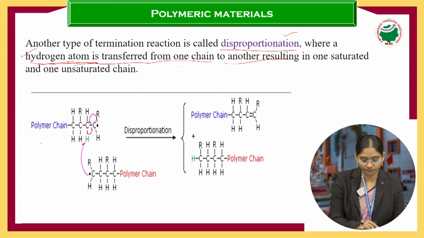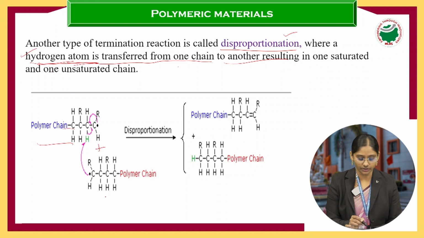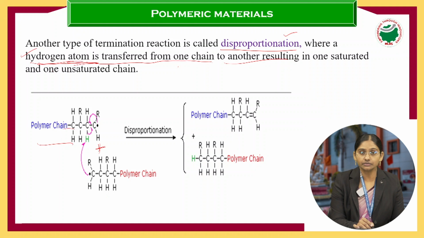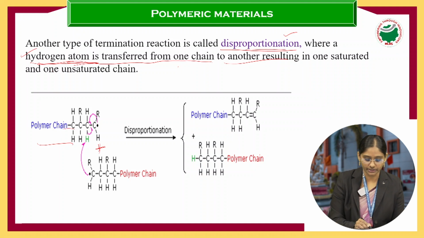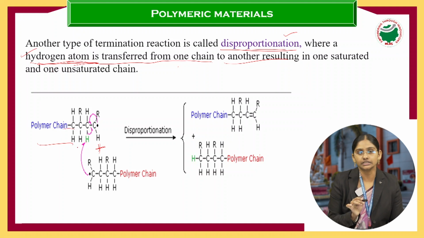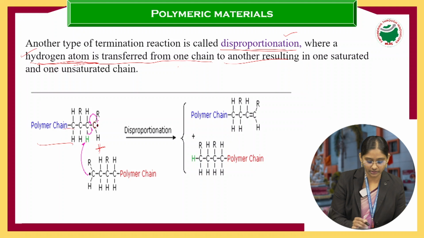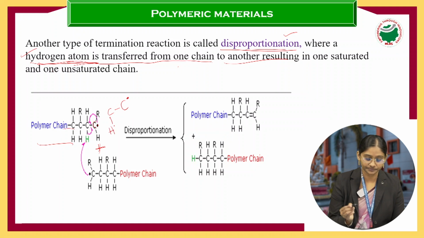So this is one polymer chain, plus this is another chain. What is our concept in the disproportionation of chain termination? A hydrogen atom is transferred from one chain to another chain. So in this chain, the hydrogen atom which is present is attached to the carbon which is attached to the radical carbon. I'll write here: this carbon is having the radical, and this carbon is having hydrogen.